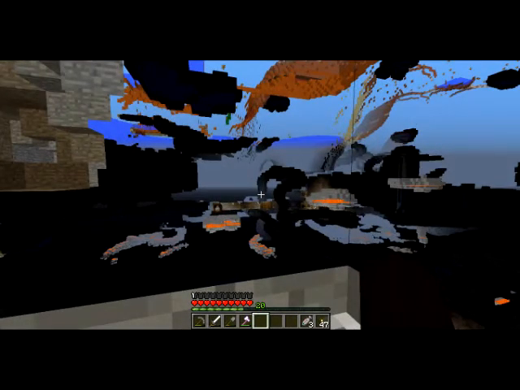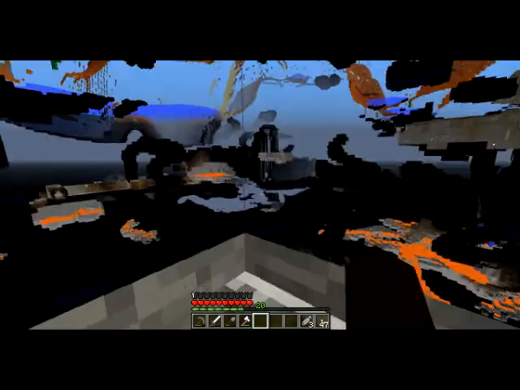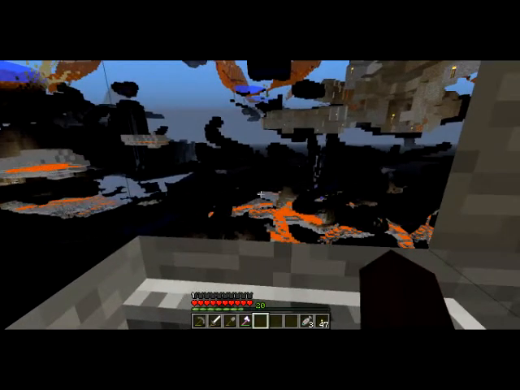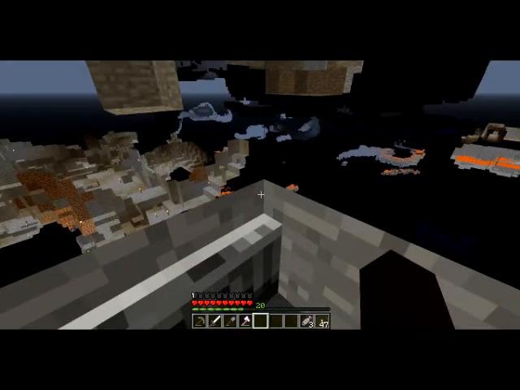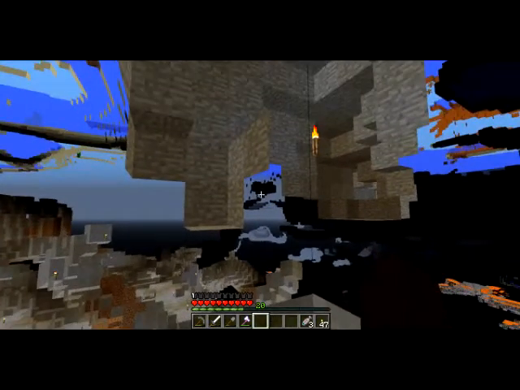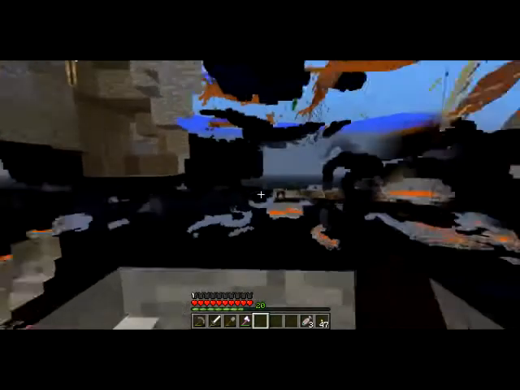Huh. Yeah, still can't tell whether that might be the cave system I found last time I was playing. I don't know, because I know that's my cave system down there. I went all through that. I'm just not so sure about that one.